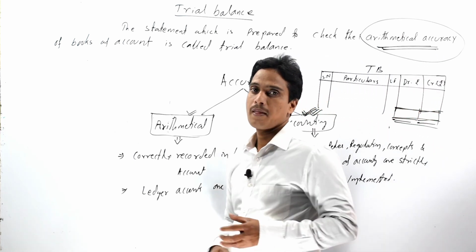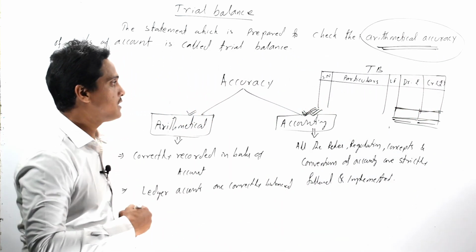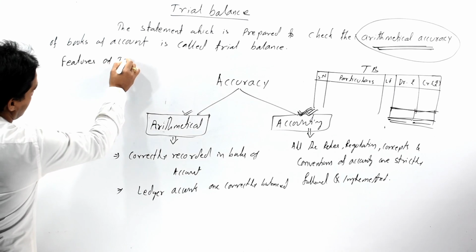So now come to the features of our trial balance.